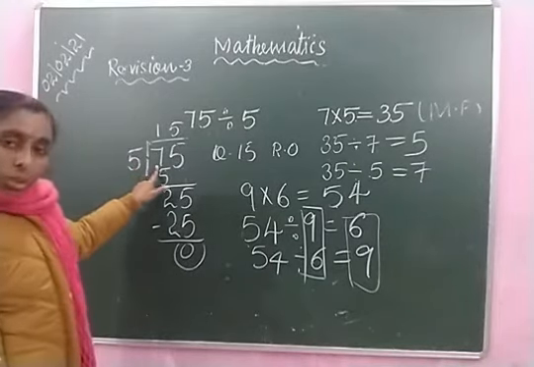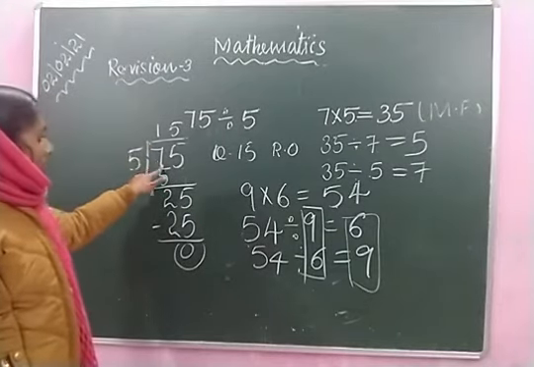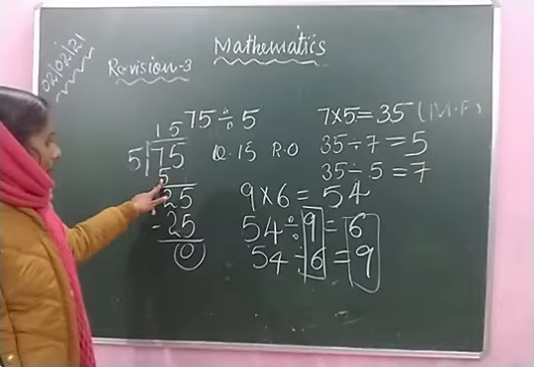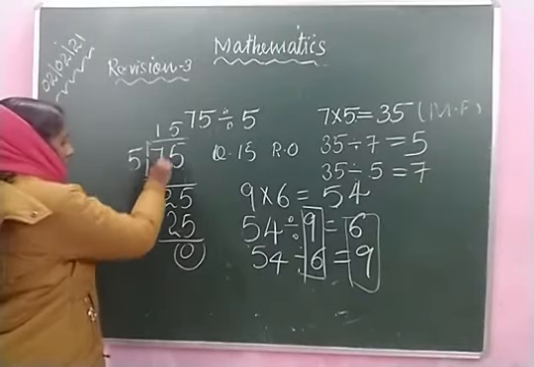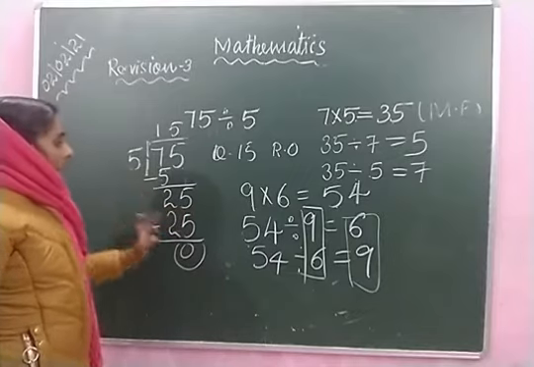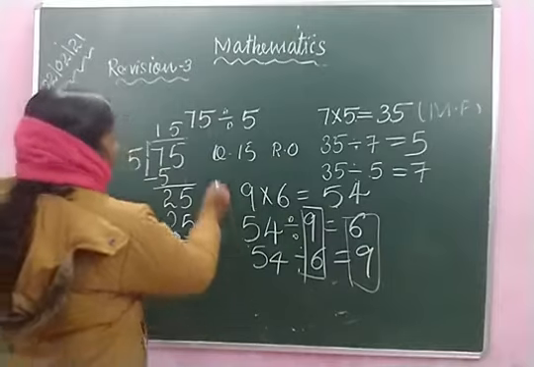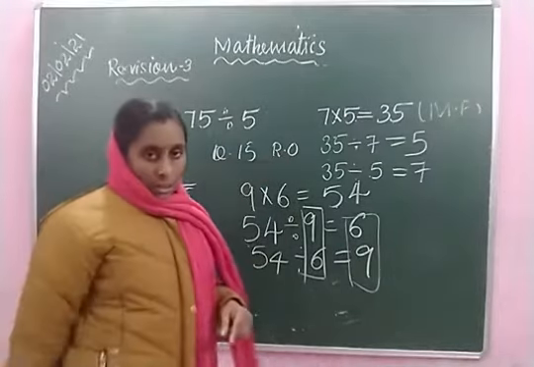So we can choose 7 itself. So 1 times 5 is 5, in 7. Then after this subtraction, 7 minus 5, 2. Then next 5 comes down, 25. This is the way we are going to write. Then after this we have to write the quotient and remainder separately.